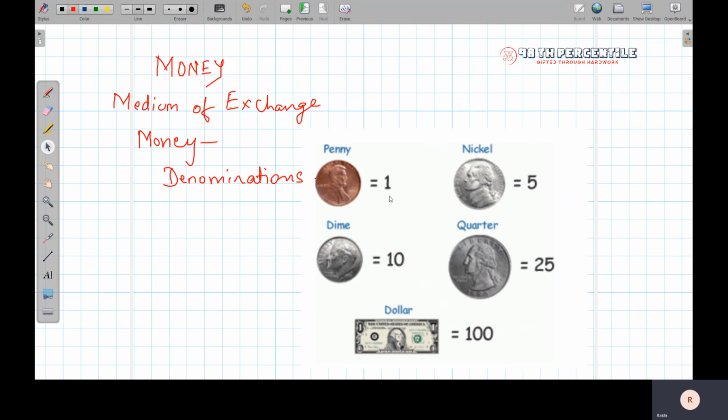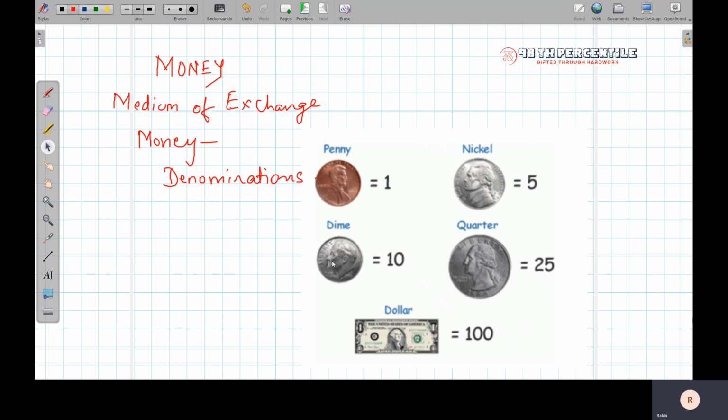Now, what is this 1? It is the worth of a penny. How much is a penny worth? It is equal to 1 cent. Likewise, a nickel. This is how a nickel looks, and it is worth 5 cents.